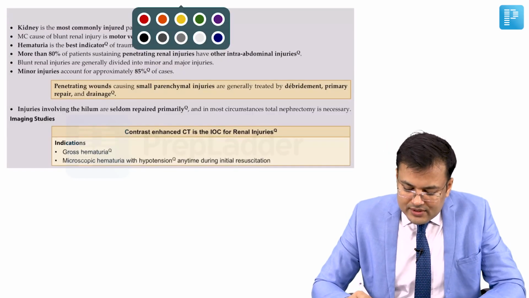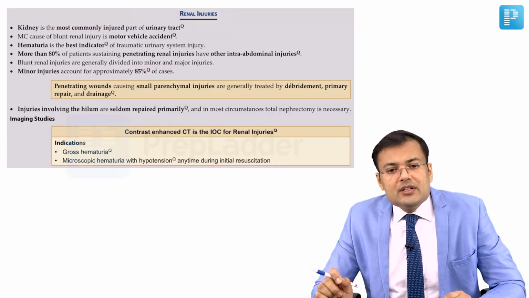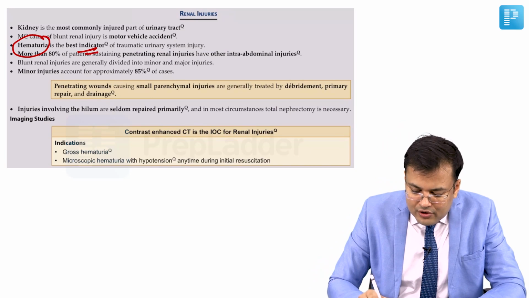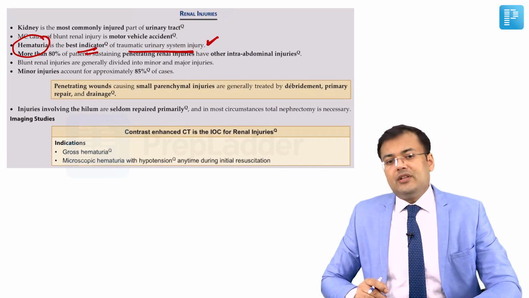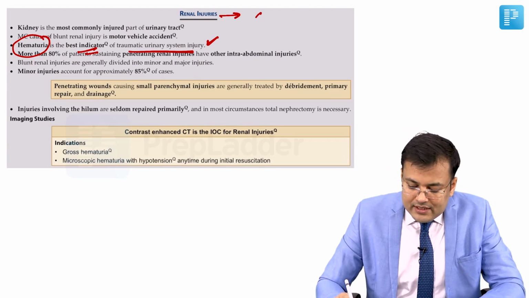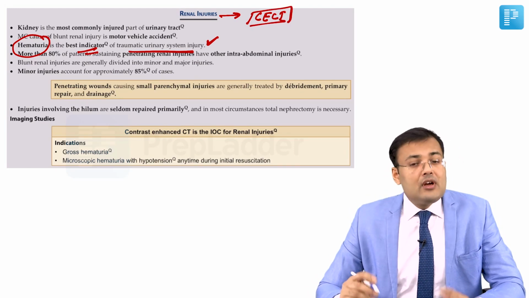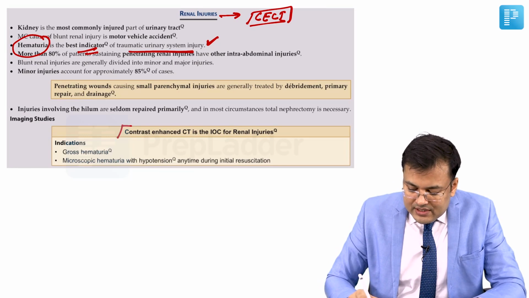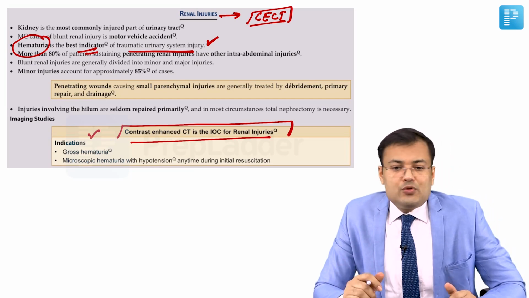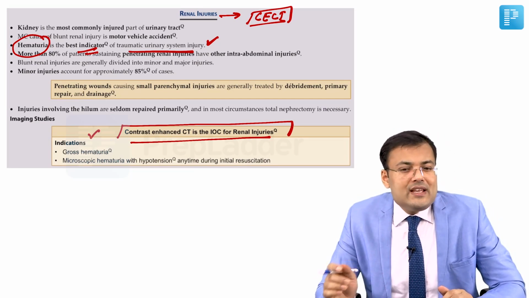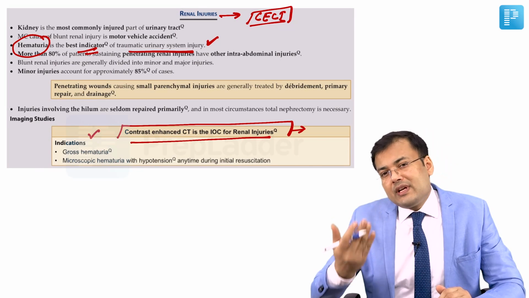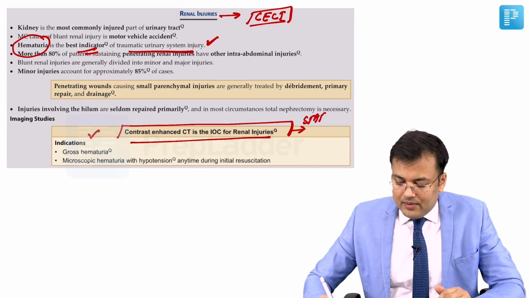Okay, see the screenshot from Surgery Sense. Kidney is the most commonly injured part of the urinary tract, right? And what is the best indicator of traumatic urinary system injury? It is hematuria. And what is the investigation of choice for renal injury? It is CECT, but the patient should be stable. Sometimes the question is asked: what are the indications for performing CECT? Gross hematuria, or microscopic hematuria with hypotension any time during initial resuscitation, right? But at the time when you're taking the patient for CECT, the patient should be stable.